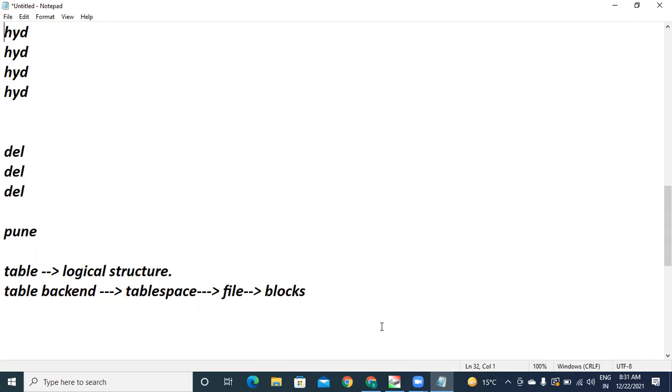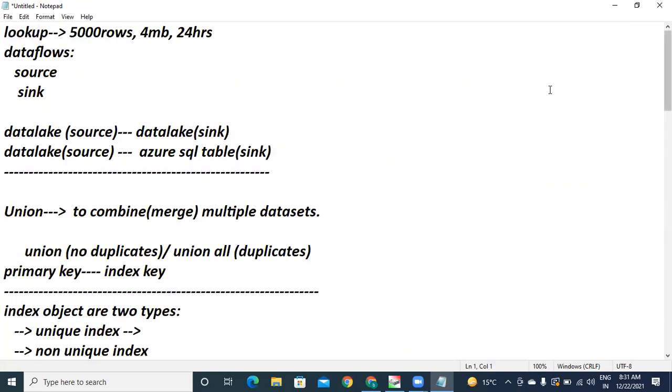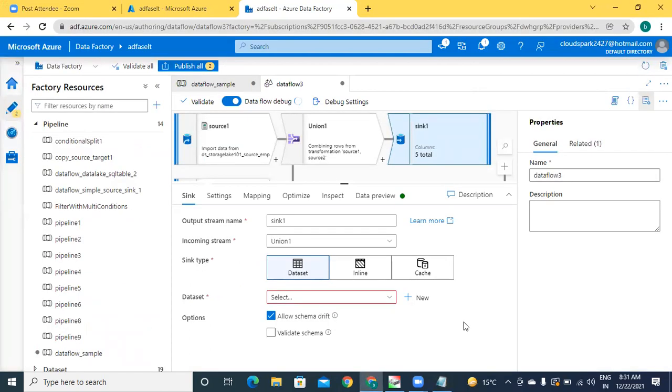Like, do we have any performance improvement options in Data Factory, like increasing the number of nodes or something like that? Yes. For this, in our pipeline, you can prepare one Databricks job.